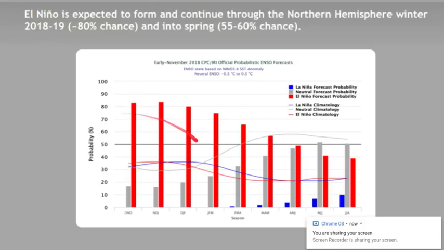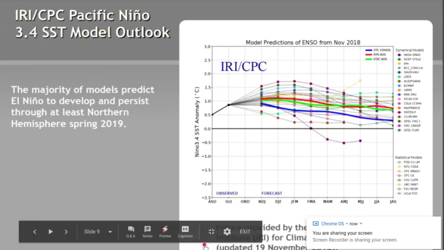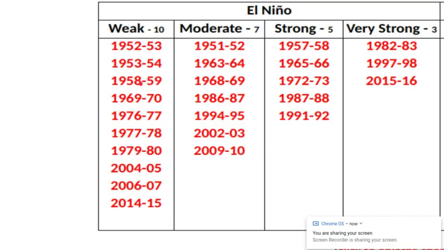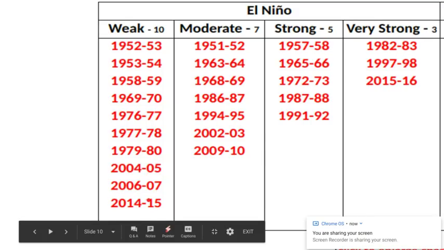Well, okay, so let's look at this year. We see that this year an El Nino is going to develop, or if it already hasn't, but it's going to be a weak El Nino. If you look at the model predictions, we see 1 degree, 1.5 degrees above zero, which it needs to be at least 0.5 in order for there to be an El Nino. The statistical average, the average, and the CPC, Climate Prediction Center, all have it under 1.5 degrees, around 1 degree above average, which is a very weak El Nino. So 2014, 2015, as you guessed it, was also a weak El Nino. This is a website that I pulled up, and you could see weak El Ninos, 2014, 2015.